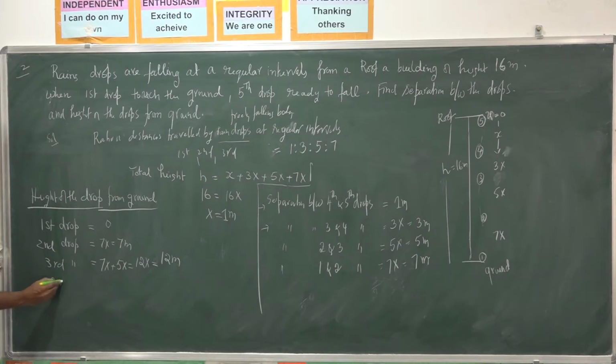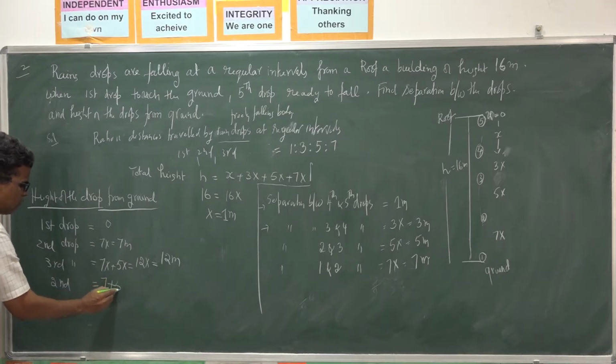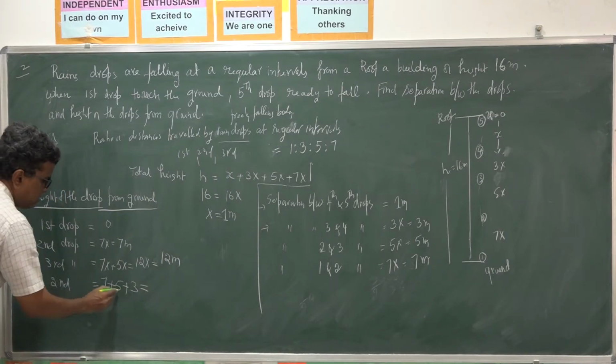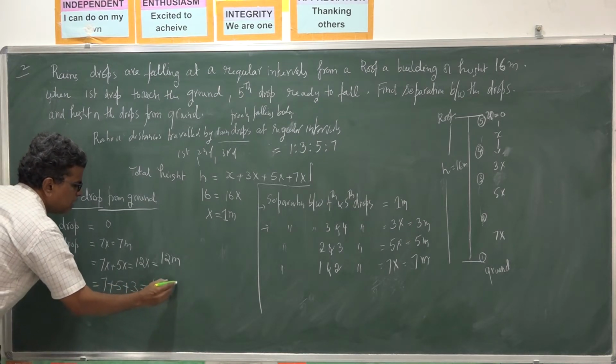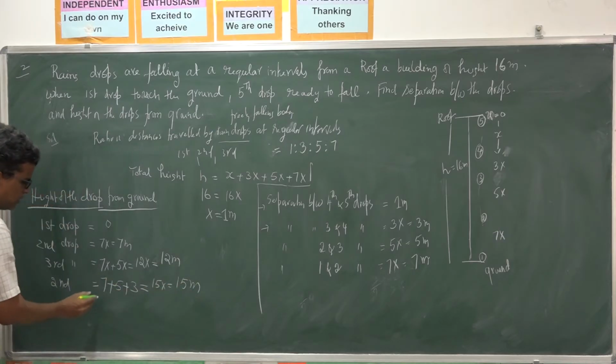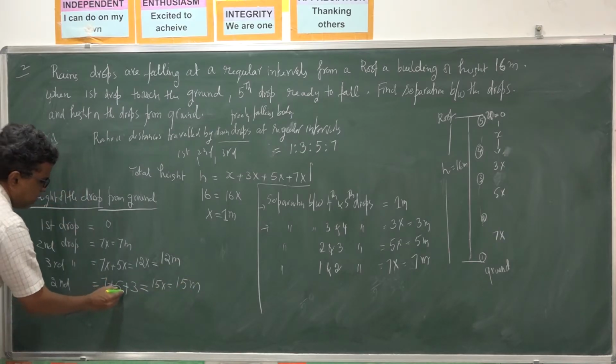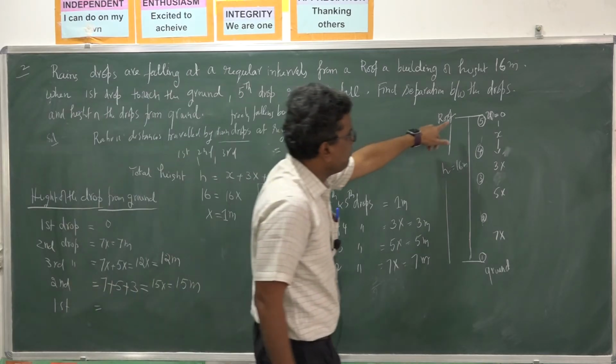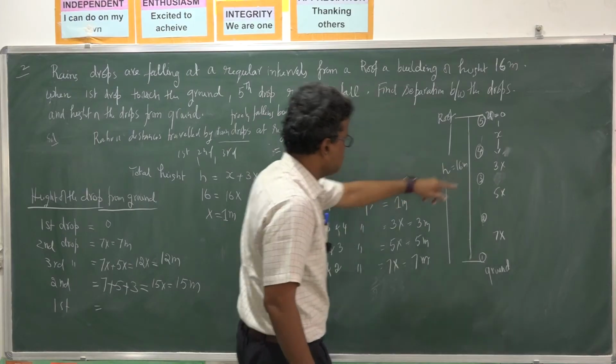The fourth drop is 7x plus 5x plus 3x, that is 15x, which is 15 meters. The fifth drop is at what height? It is at the top of the roof, so it is 16 meters.